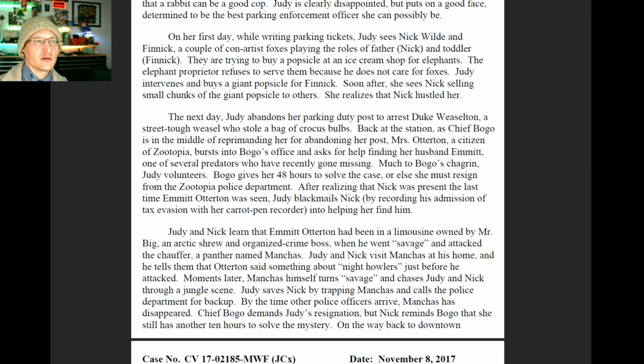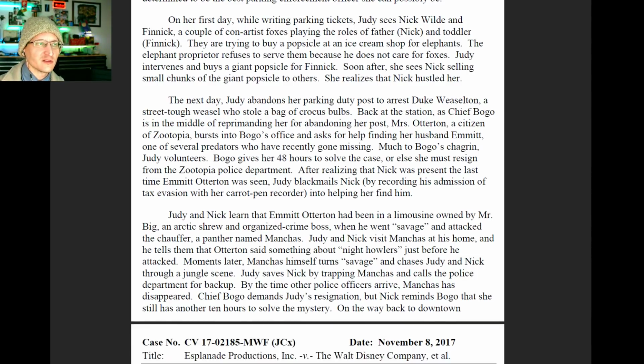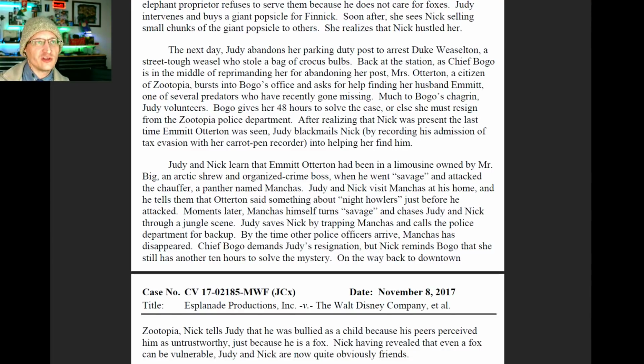The elephant proprietor refuses to serve them. He does not care for foxes. Judy intervenes, buys the popsicle, but soon after sees Nick selling small chunks of the giant popsicle to others. She realizes that Nick is a hustler. The next day, she abandons her parking duty post to arrest Duke Weaselton, a street tough weasel who stole a